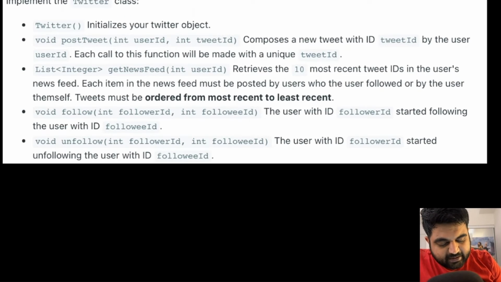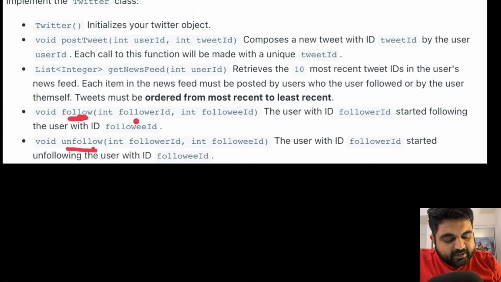And then we are being asked to create two simple methods, that is follow and unfollow, where you provide the IDs of follower and followee. And basically the follower should start following with the follow method, and they should stop following with the unfollow method.